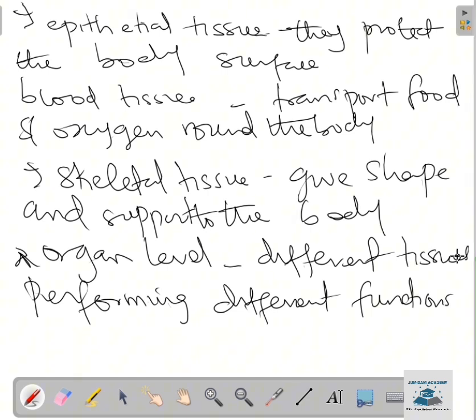But the kidney performs so many functions unlike the heart. So that is organ. What are the examples of other organs in the body?